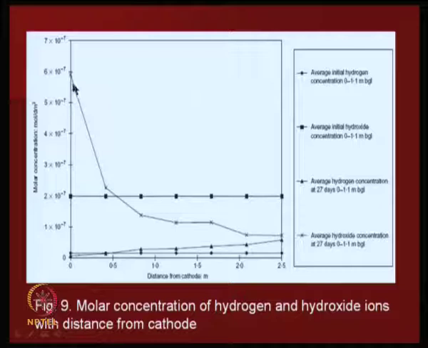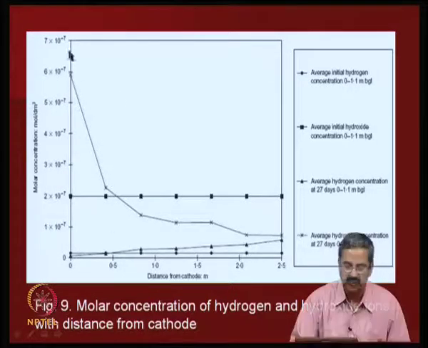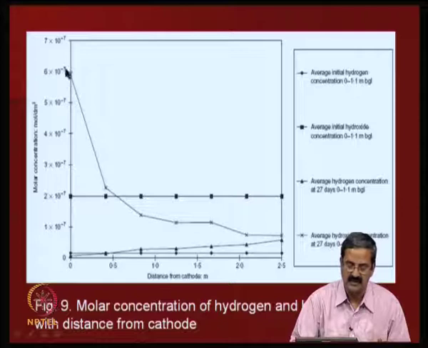Then molar concentration is something, molar concentration of hydroxide ions with the distance from the cathode. Again you can see that this is one average hydroxide concentration. So after 27 days at 1.1 meter, they are able to see that there is a good concentration of the hydroxyl ions close to the cathode.